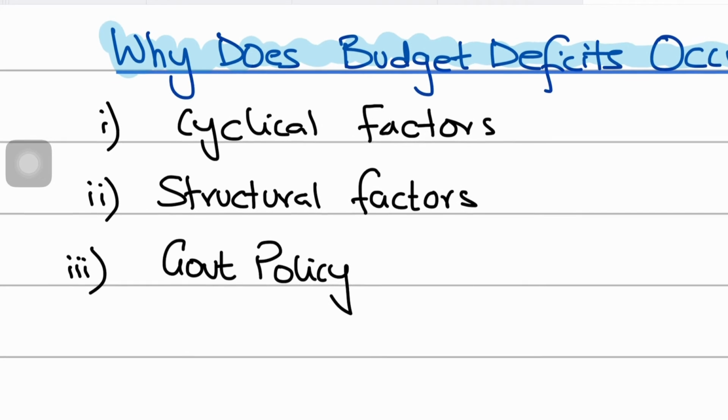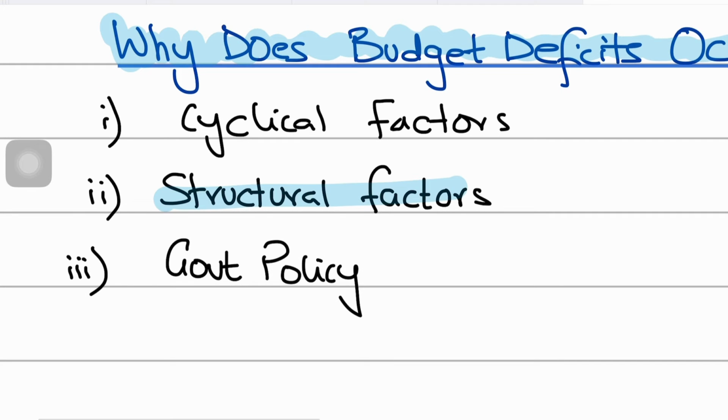Then, guys, we have structural factors that affect the budget position of the government. The fiscal deficit that arises because of these structural factors represents a structural deficit. It represents that part of the budget deficit that is not related to the state of the economy.